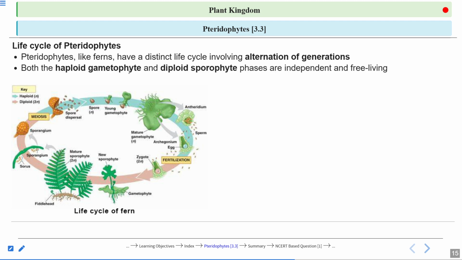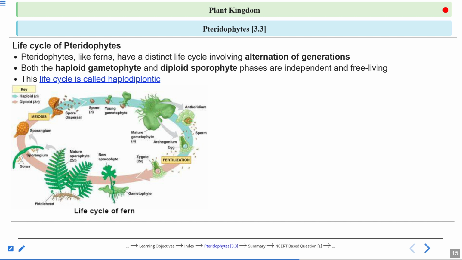Both the haploid gametophyte and the diploid sporophyte phase are independent and free living. This prothallus is free living. This fern, the main sporophyte plant body, is also free living, right? And this life cycle is called haplodiplontic. Both are independent and free living, and both are important as well, right? So that is why this type of life cycle is called the haplodiplontic type of life cycle.